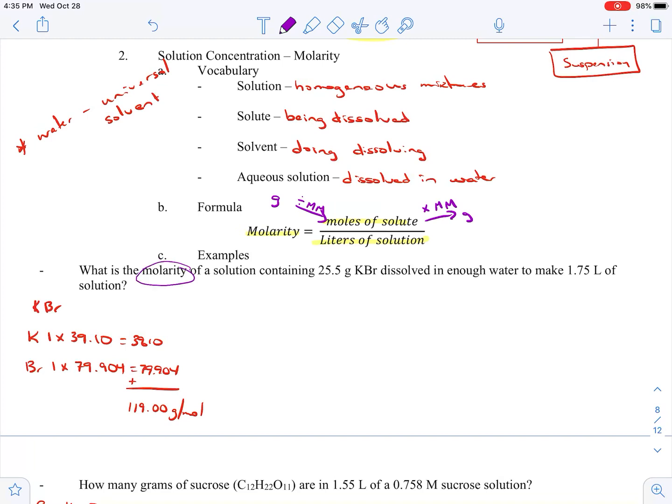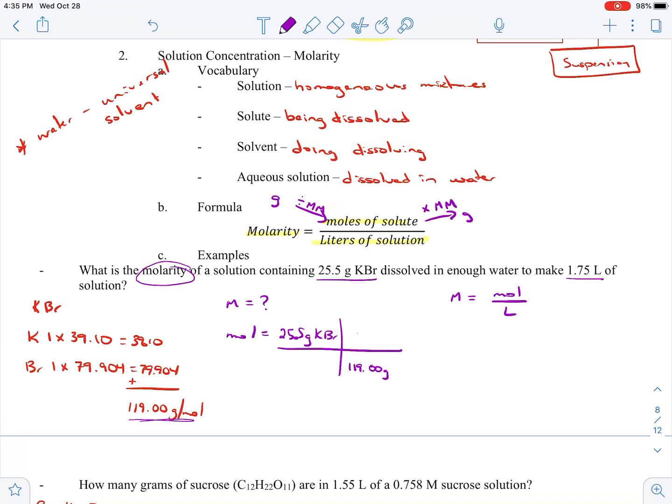We're looking for the molarity of a solution that contains 25.5 grams of KBr and enough water to make 1.75 liters. So we're looking for molarity. So our formula, molarity equals moles over liters. Molarity is our question mark. Moles here, we know we have 25.5 grams of KBr, and we can convert that to moles by dividing by the molar mass, which I found for us a little bit earlier.